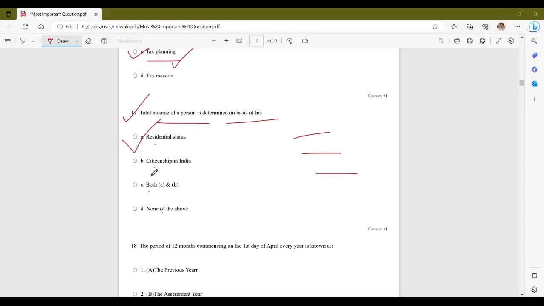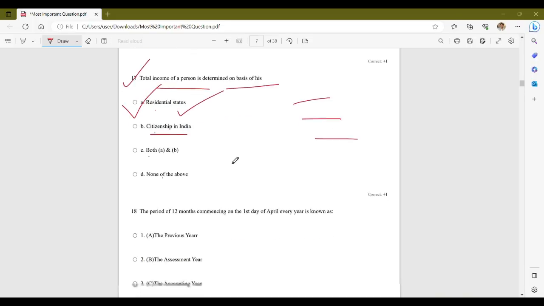Now, talking about the option B, that is citizenship in India, it is not a determining factor for calculating total income. It is a residential status that plays a crucial role in determining the taxability of income for individuals. Therefore, the correct answer is option A, that is residential status.